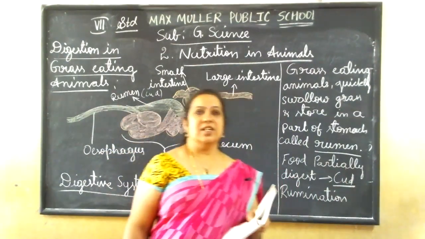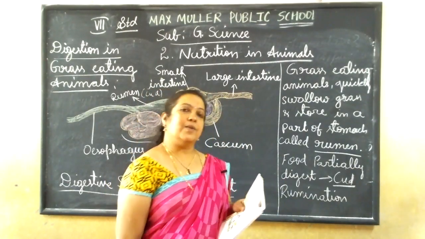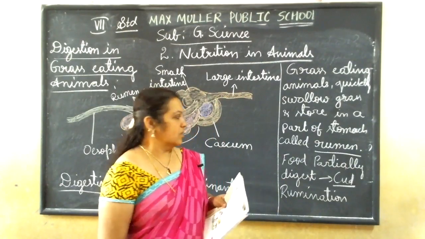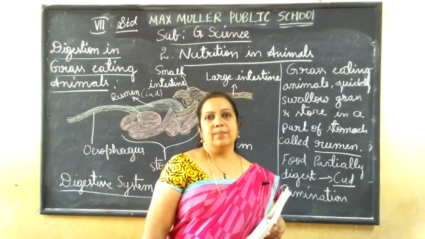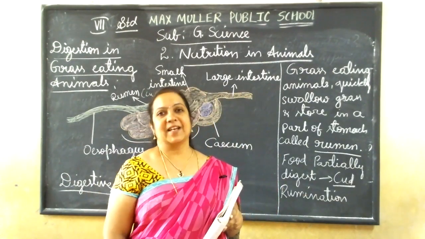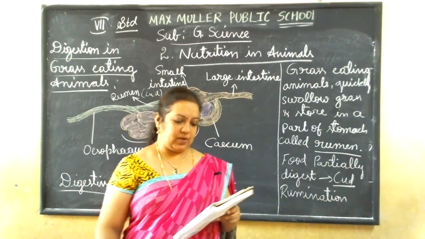So rumination is occurring in the animals, no? Those animals we will call ruminants. Understand? So ruminants means what? The grass-eating animals only. Since they are retrieving the food taken back from the stomach area again, that's why we'll call them ruminants. Okay.